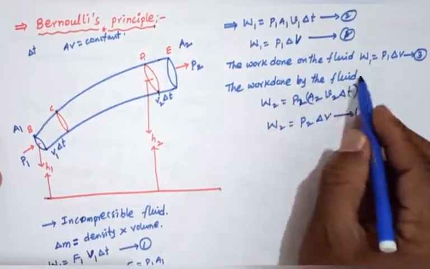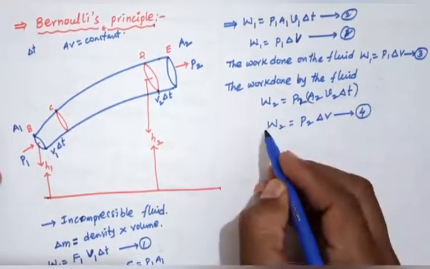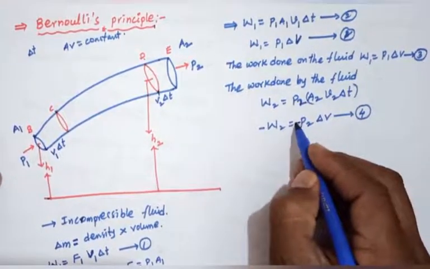This is work done by the fluid, which is taken as negative.